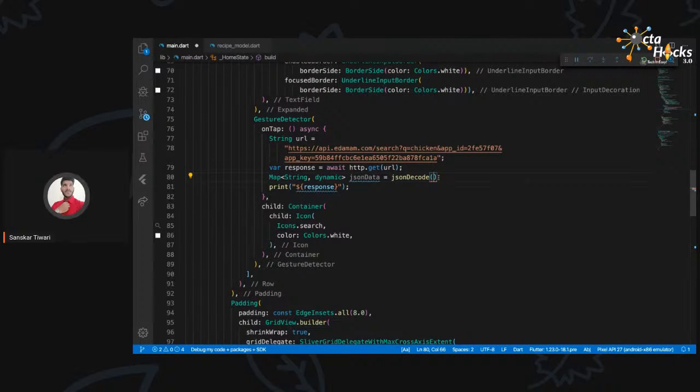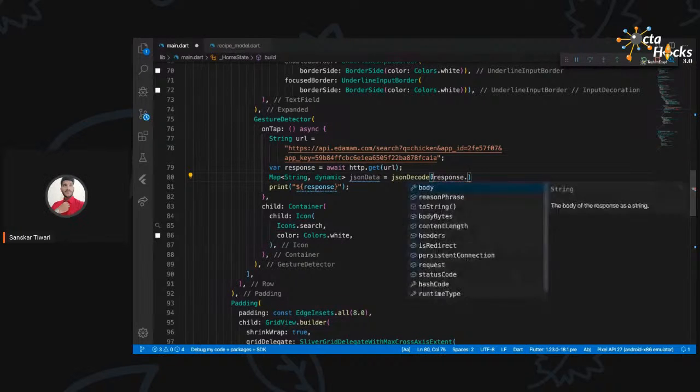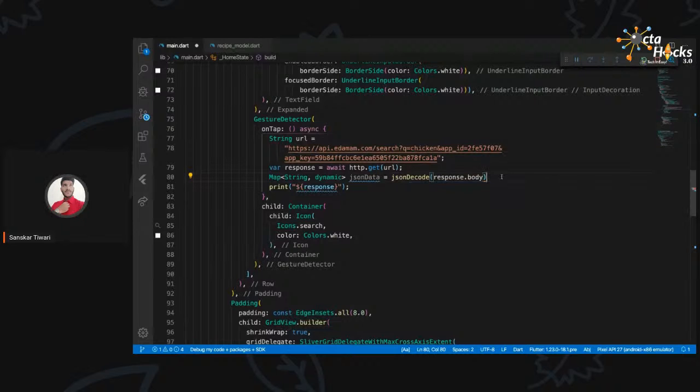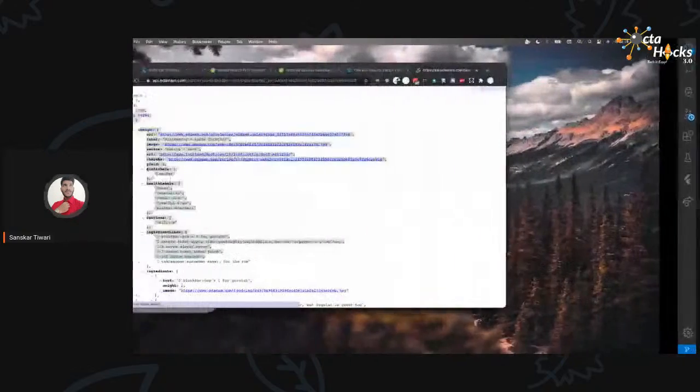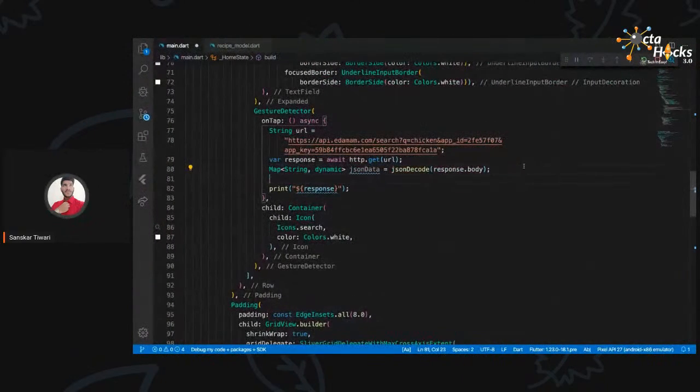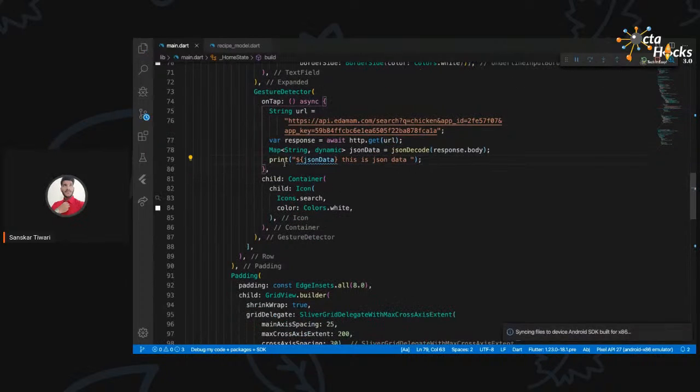Now, in the jsonDecode, what we are going to provide is response.body. So I'm going to say response.body. Okay, so this is the JSON data available for us. Now, if you want, we can have a look at this data by clicking on the search button. Let's quickly see that so that we are clear on how we are continuing forward. I'm just going to select this jsonData and show it here like that. Just for simplicity, I'm going to remove the response. I'm going to add a semicolon, and I'm going to save that.